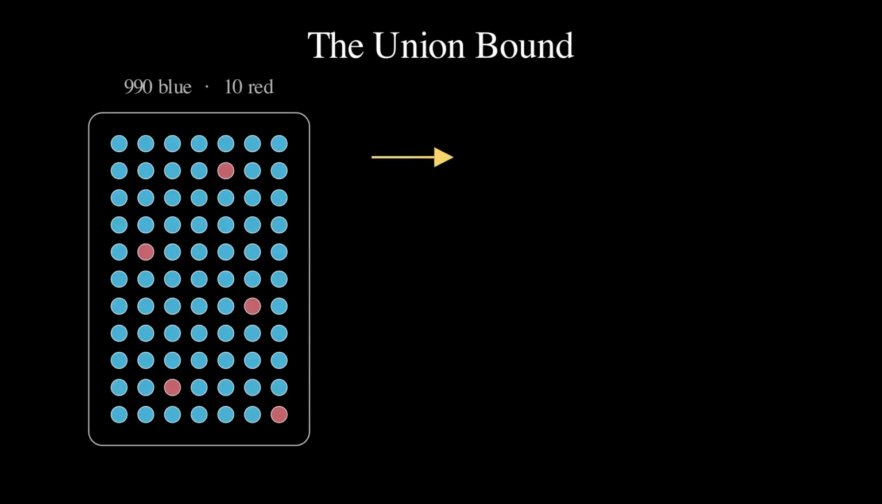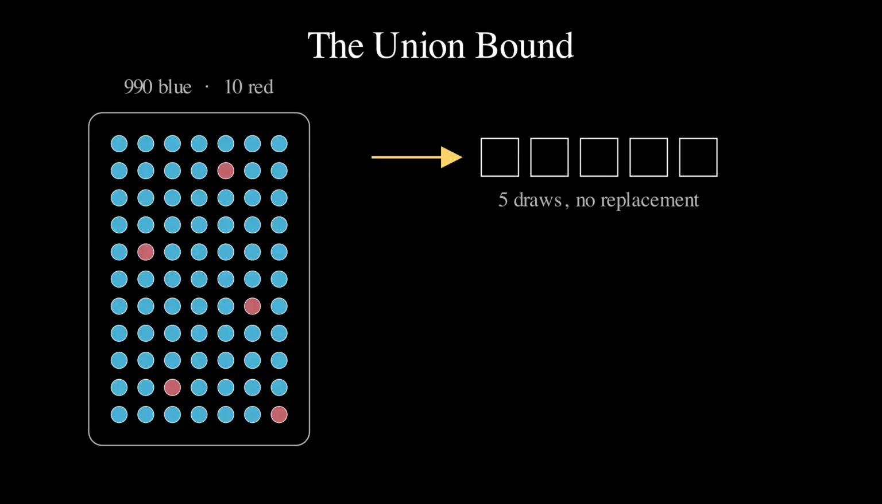An urn holds 990 blue balls and 10 red ones. 5 people each draw a ball without replacement, and we want the probability that at least one of them draws red. The union of the 5 events, person K draws red. Each person on their own has a 1 in 100 chance of red. The union bound just adds those up. 5 times 1/100th is 1/20th, or 0.05. That is an upper bound, and it took almost no work.